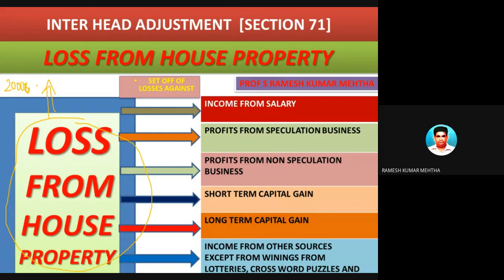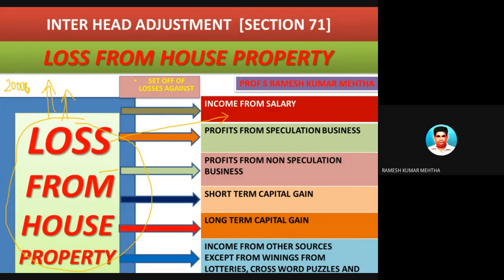And when you are letting out, if the rent is low in comparison with your expenditures which are allowed under municipal taxes, under standard deduction of 30% on NAV and interest under section 24, there can be a chance for loss from house property. Look at this very carefully, this loss can be set off against income from salary.